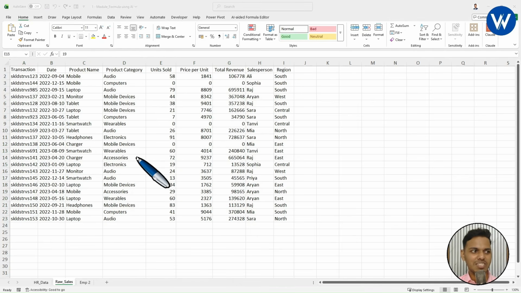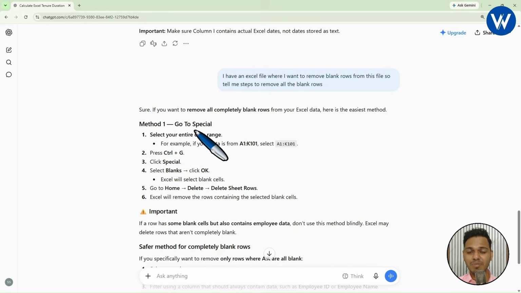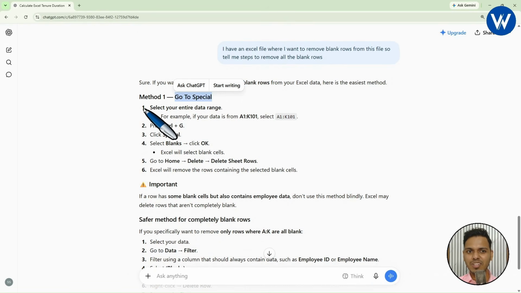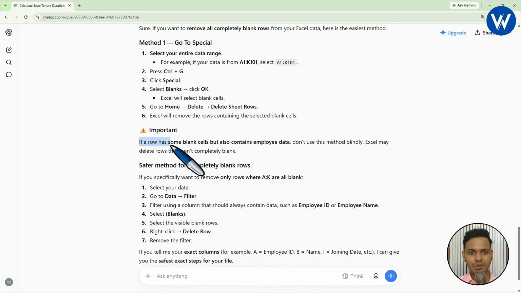So what has ChatGPT actually given? It has given method one, go to special. You need to follow the steps like this. Okay. And if a row has some blank cells but also contains employee data, don't use this method blindly. Excel may delete rows that aren't blank. So ChatGPT is also giving a suggestion, like a note you need to understand.